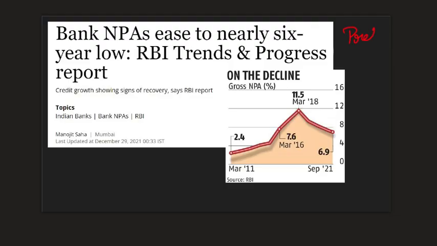In prelims examination, banking becomes very important, and this NPA trend is very important. In March 2018, we have peaked where even 11.5% of the total assets in this country of banks were categorized as non-performing assets. Now that number has significantly fallen down. So this is a welcome sign because of the stress that our banking sector is in. So this news article is important for that reason, and you might have a trend-based question in your prelims examination. Please note this point.